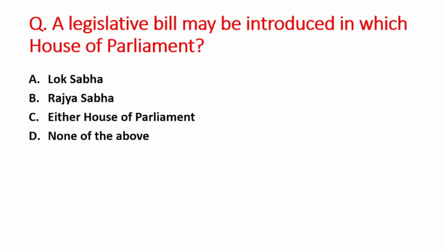Next question is a legislative bill may be introduced in which of the House of Parliament? A option is Lok Sabha, B is Rajya Sabha, C option is either House of Parliament, and D option is none of the above. The right answer is option C, that is either House of the Parliament. Legislative bill may be introduced in either House of Parliament, that is Lok Sabha and Rajya Sabha.